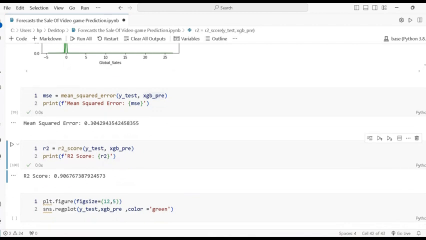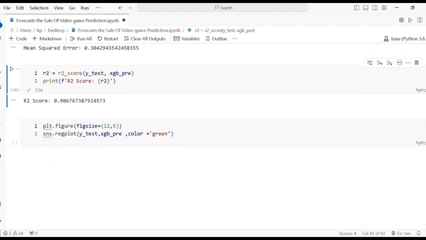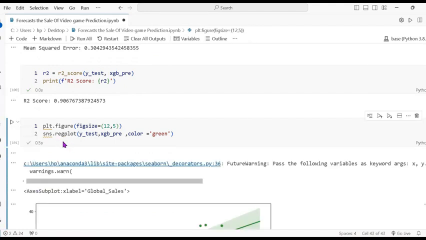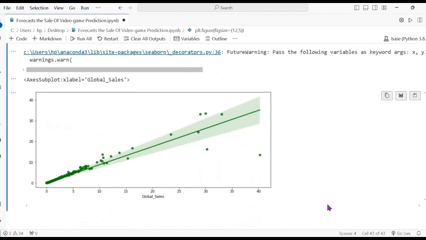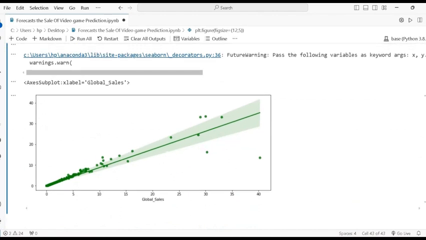In linear regression it is 99%. Now plotting the same data, the regression plot, where I pass the y test and the prediction variable name also, and color equal to green. So you can see this is the data plotting after testing the data set. It looks like this. So yeah, this is a project about forecasting the sales of video game prediction. Thank you.